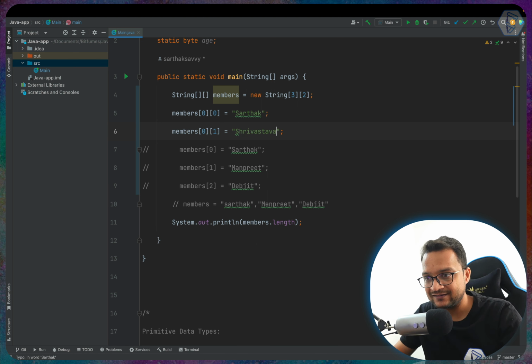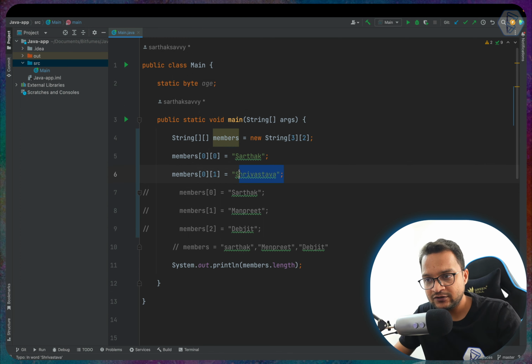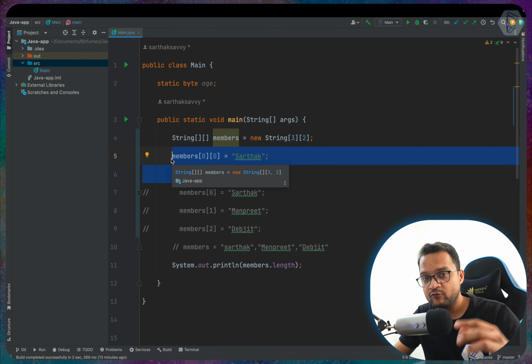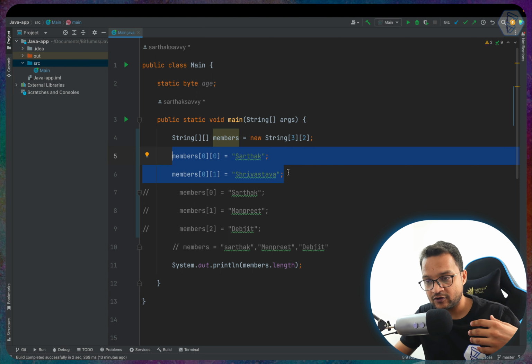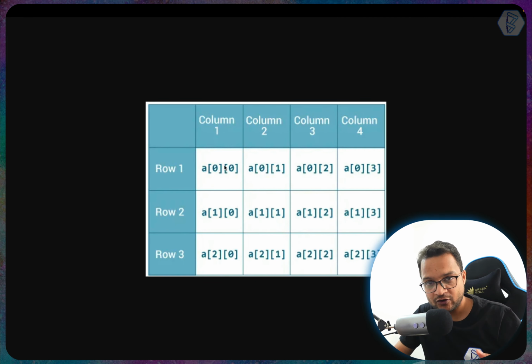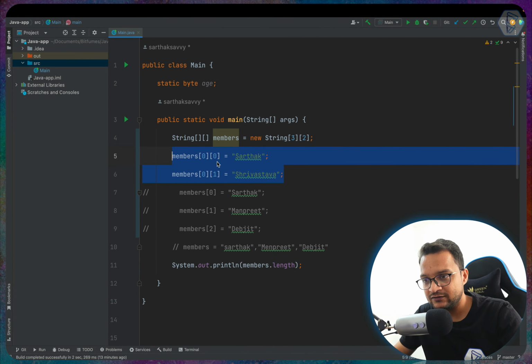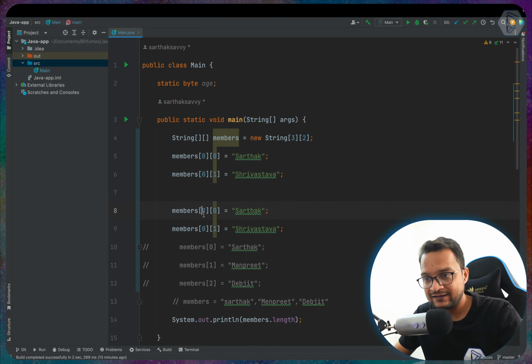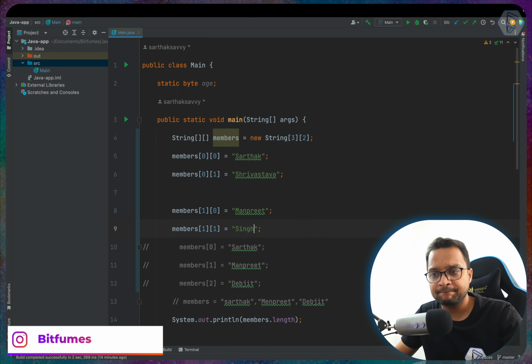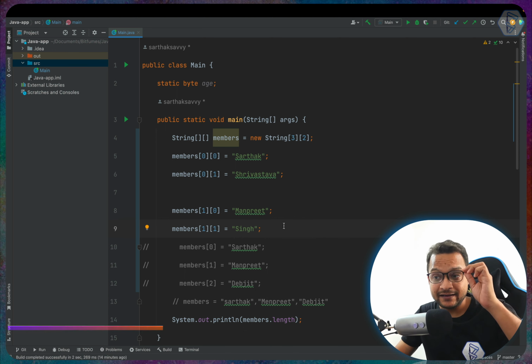So Shrivastava. This becomes the full name for me: Sarthak Shrivastava, where Sarthak comes here and Shrivastava comes here. Now similar to this, we can create any member's full detail. So I can say on the first index, that means the second row, we can add Manpreet, and then we can add Singh. So this becomes the multi-dimensional array.